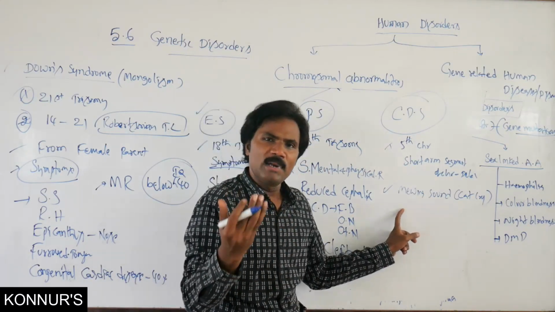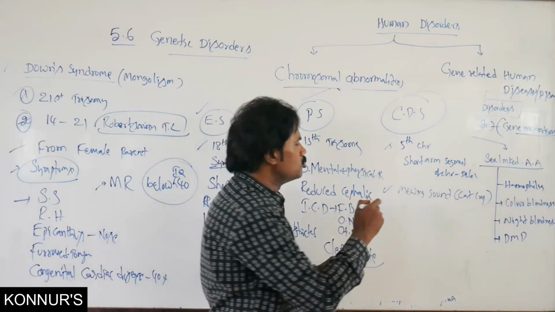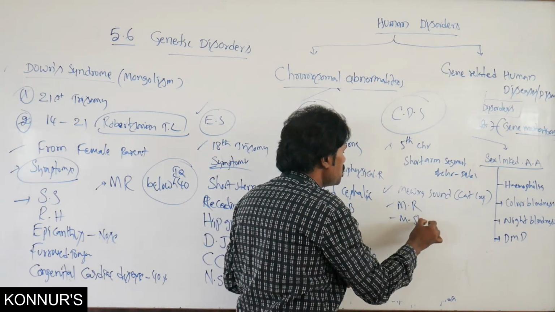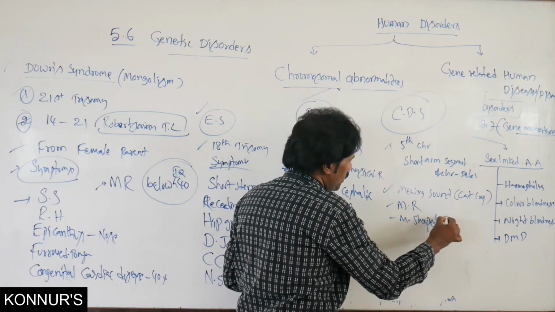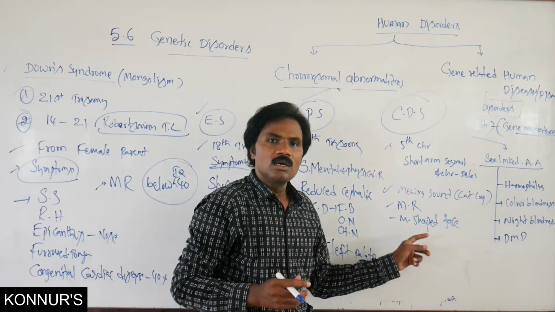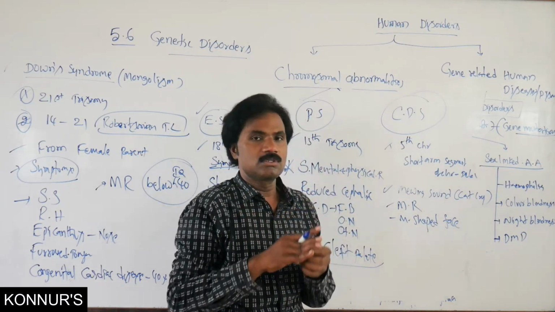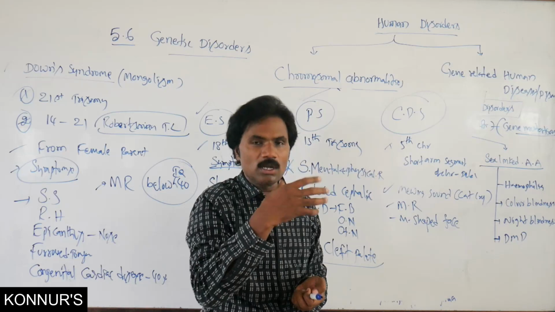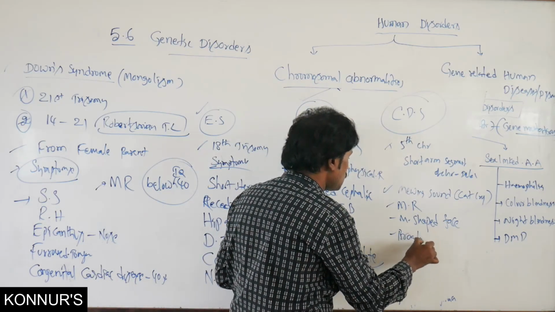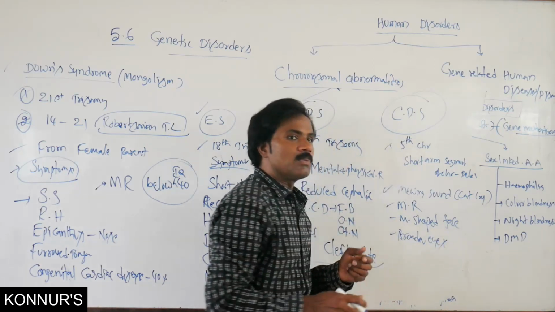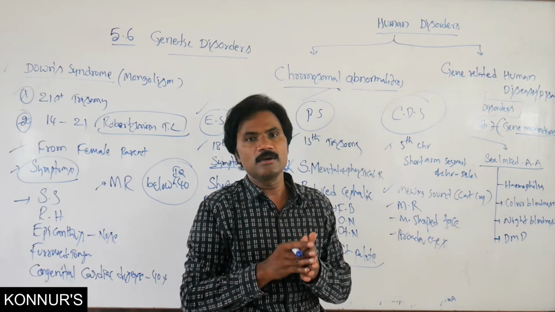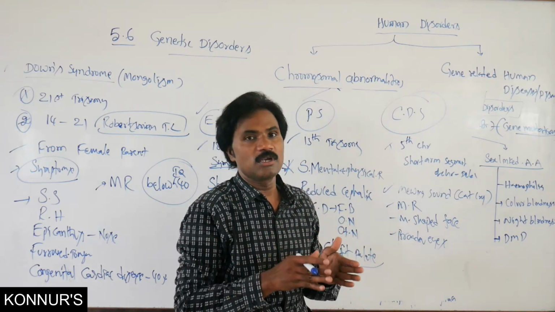Apart from this, there is mental retardation, a moon-shaped face, and the eyes are widely set, that means the area between the two eyes becomes very broad.